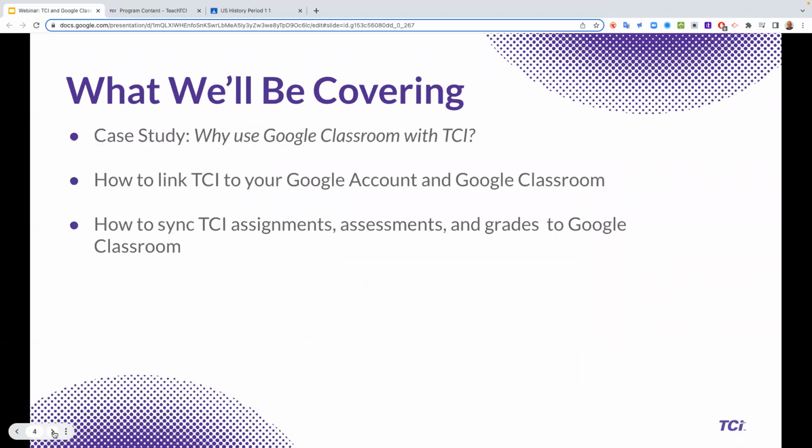So what we'll be covering is we're going to start with a case study just to set the tone, to create kind of like, why would you need to link up to Google Classroom? And not everybody does. There are some people that like to post assignments in TCI and have their students sign in through TCI first and get assignments that way, and that's totally fine. But then there are teachers that really want their students to start in Google Classroom. They're used to that, they know their kids are going to be in a routine where they go to Google Classroom, and they want to be able to see the TCI information that they need to get to there. And so we'll show you how to do that.